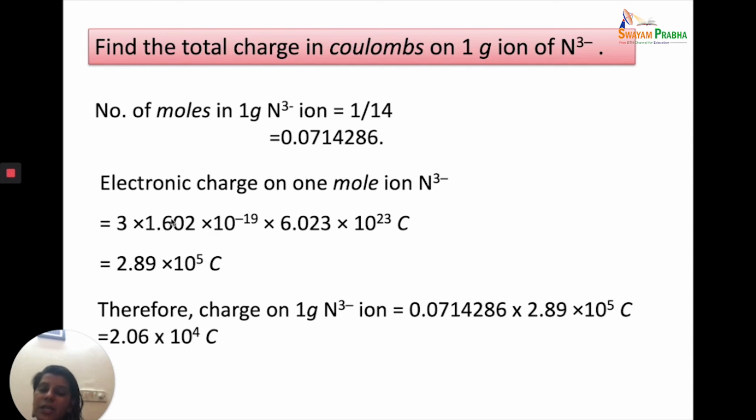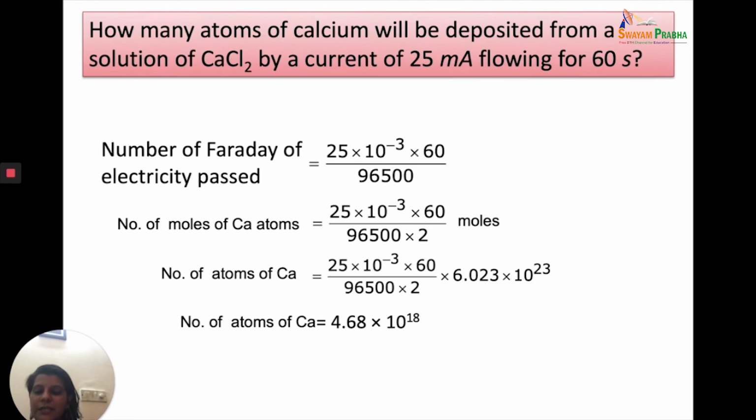So, 3 into 96,500 coulombs, or we do the complete calculation, 3 into 1.6 into 10 to the power minus 19 into 6.02 into 10 to the power 23. Then we get the number of coulombs. We could have directly used 3 Faraday for 1 mole of N3 minus, or you could just do the whole calculation. Now this is on 1 mole, and what is the number that we require it for? 0.0714. So we multiply with that and we get the charge on 1 gram ion of N3 minus.